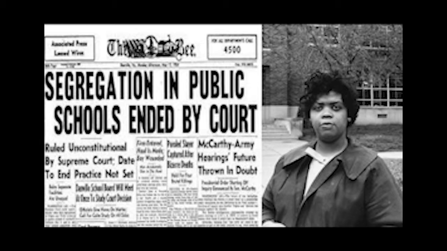After his daughter was not allowed to attend an all-Caucasian school, Oliver Brown sought out to file a lawsuit against the Board of Education of Kansas. His case ended up reaching the Supreme Court along with the other cases filed against other school boards. This lawsuit was called Brown versus Board of Education.